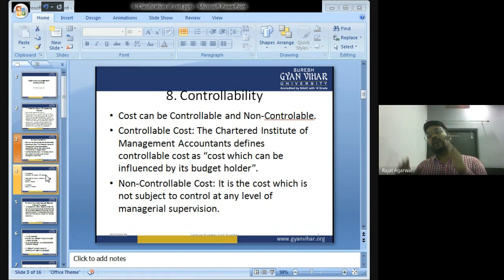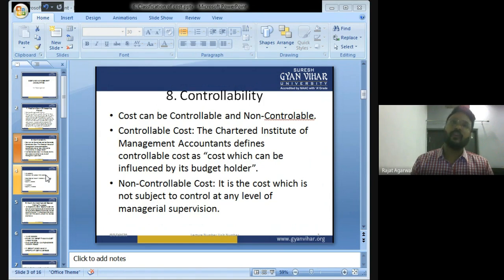If I am manufacturing 100 computers per month, I have to pay 1 lakh. If I am manufacturing 1 lakh computers per month, then also I have to pay 1 lakh rent. If I am manufacturing one computer in a month, then also I have to pay rupees 1 lakh per month. It means the rent expense cannot be controlled by the management. It is known as non-controllable cost.